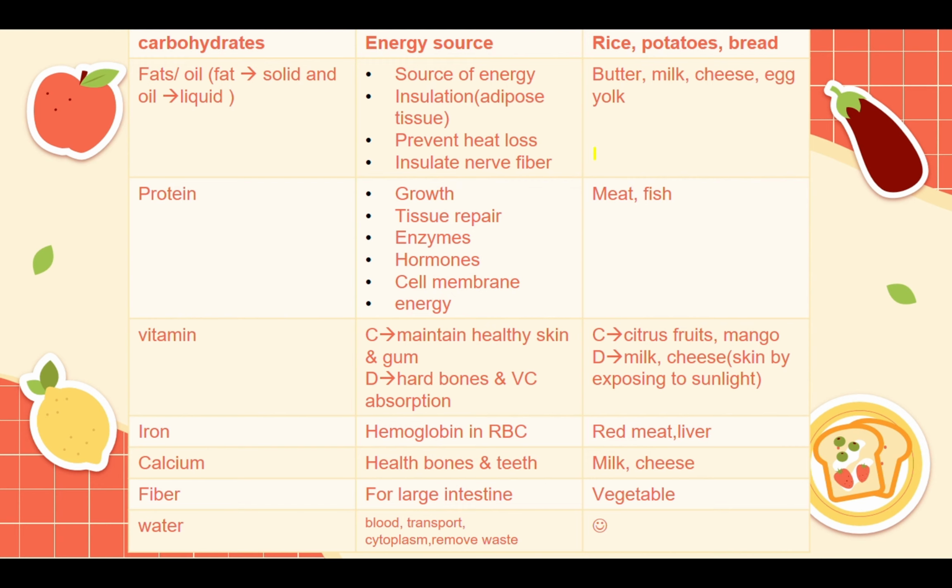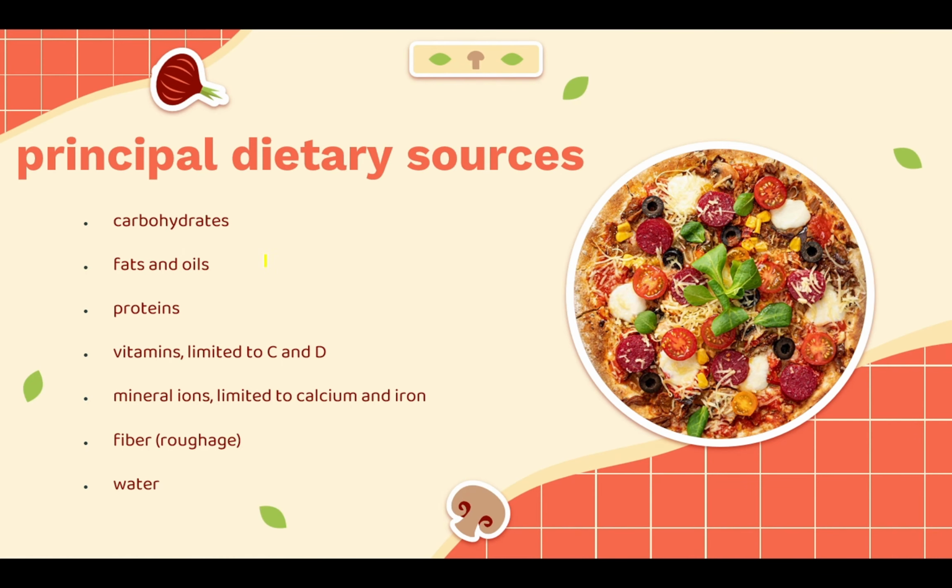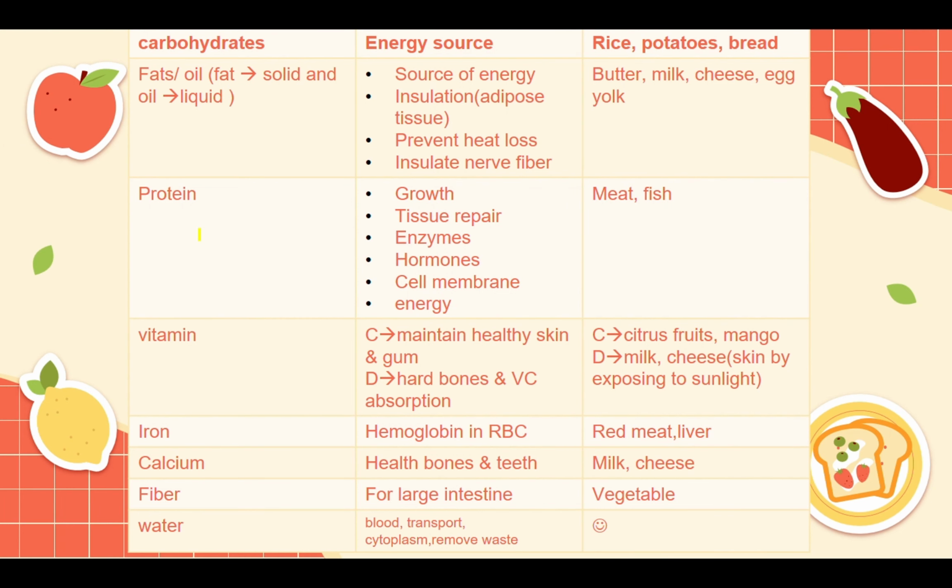Now we will talk about the use of each of the dietary sources and where can you find them? Like how can you bring them from the food? Starting with carbohydrates, I will walk in order just as the slide before. So carbohydrates are a source of energy. You would take them just for energy. Where can you find them? You can find them in rice, potatoes, or bread.